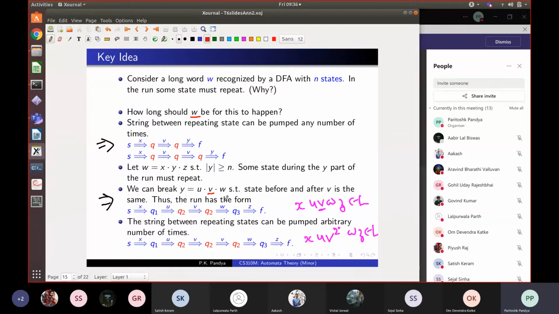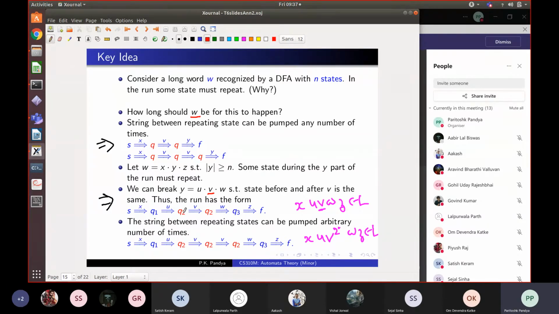So basically what this property says is that given any word W which has a long subword y in it, that y will have a pump v inside it. There may be many occurrences of the pump, but there will be at least one, because some state Q2 will have to repeat during the execution of that y part.